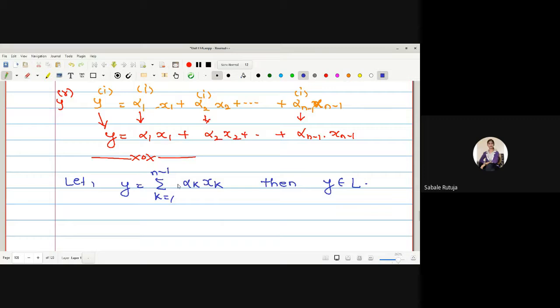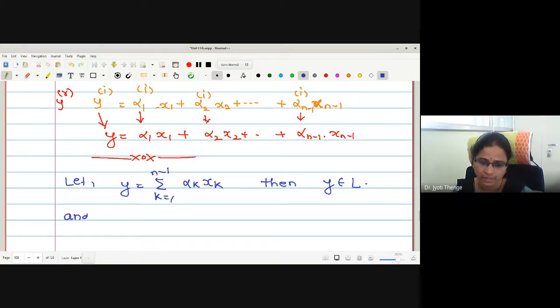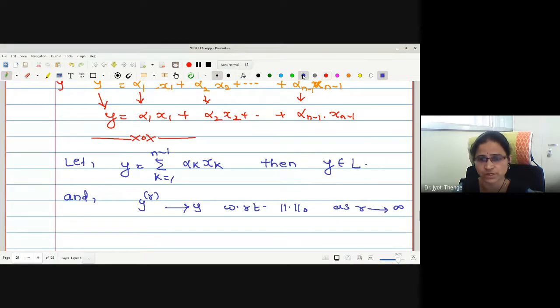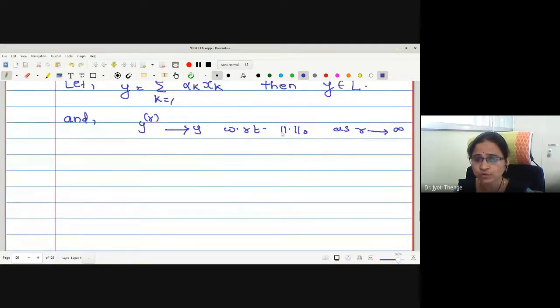And then I write directly yr converges to y with respect to norm-zero as r tends to infinity. This coordinate-wise convergence concept was used simply. Therefore, may I say this yr converges to y? Okay, so this converges with respect to norm-zero, but norm-zero and an arbitrary norm are equivalent on this space.